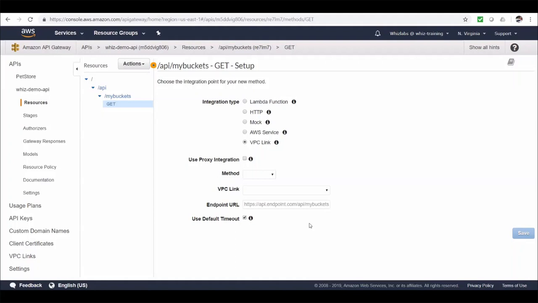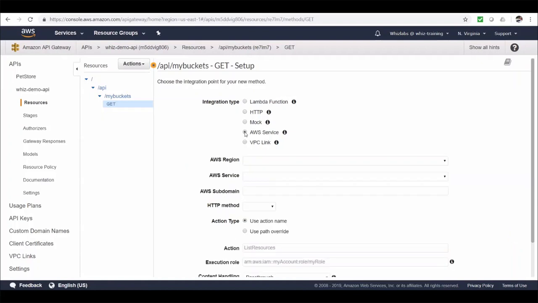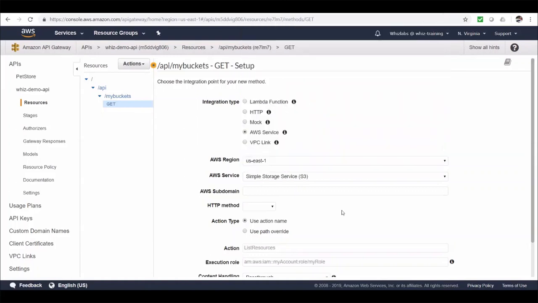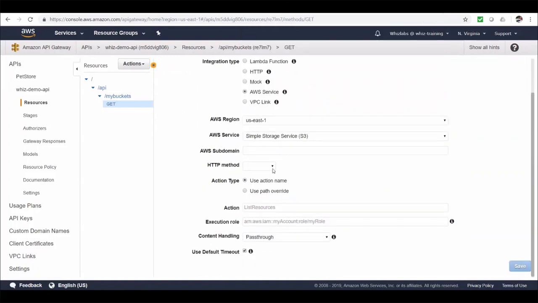Okay, since our resource in here is about listing buckets, I will choose AWS service and then the region as US East 1 and then the service as S3. And the method will be get, and for action type, I will use action name, and the action is list buckets.